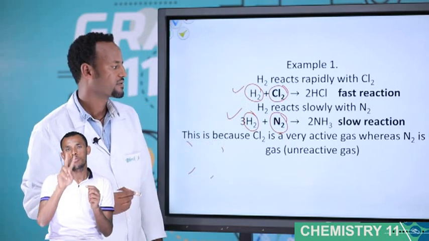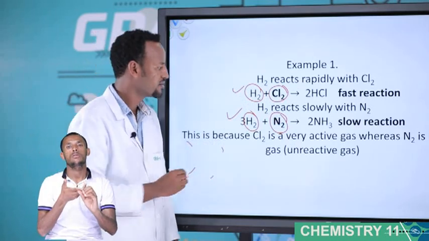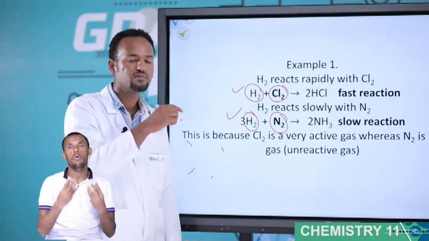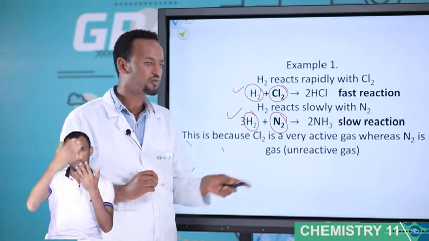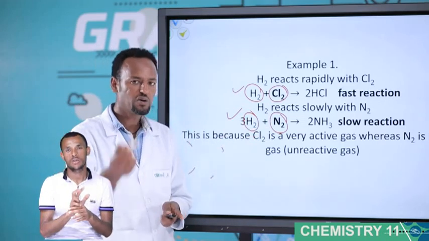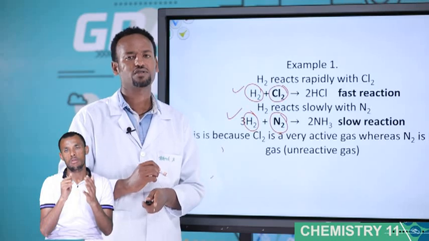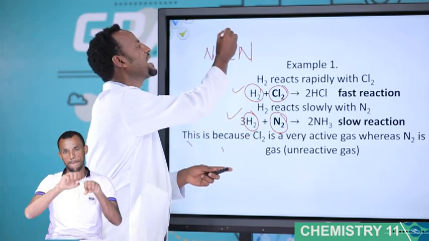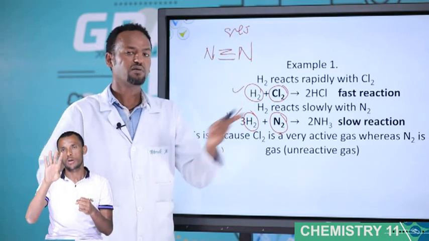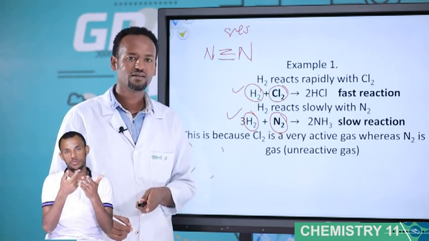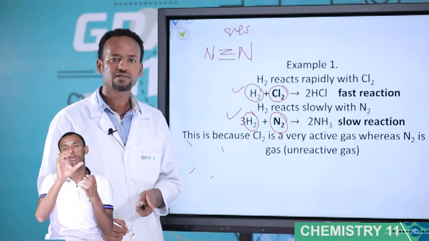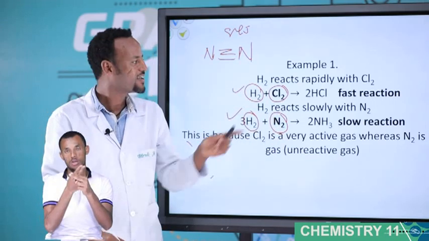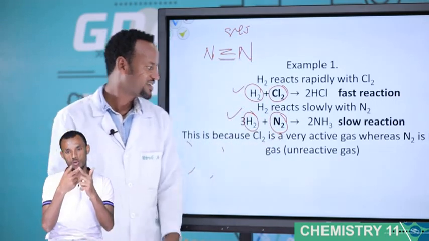Cl2 is a very active gas. N2 is very inert. Remember in chapter 3, bond order. The bond order of N2 is 3. 3 is a triple bond. It requires a very large amount of energy. The amount of energy when this NN bond breaks is 945 kilojoule per mole. Very large amount of energy. Therefore, this one is inert. Cl2 is a very active gas. Because the natures of the reactants are different, one is a fast reaction, the other one is a slow reaction.